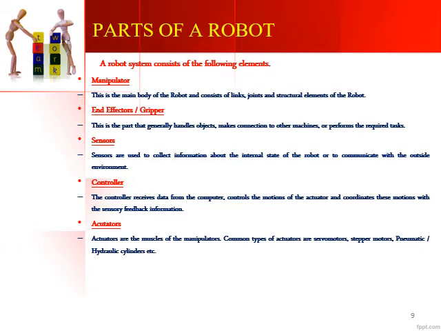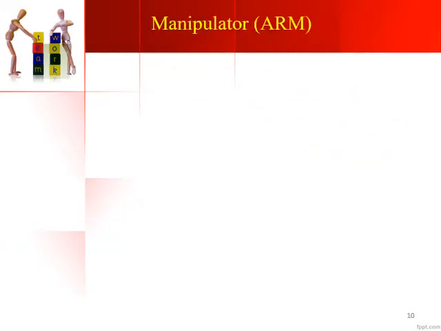And then finally we have the actuators. These actuators are the muscles of the manipulators. The common types of actuators are servo motors, stepper motors, pneumatic or hydraulic cylinders. The one which actually gives motion to the robot is nothing but an actuator. So you can have motors which will give you circular motion, you can have pneumatic or hydraulic cylinders which will give you linear motions, or any other actuators which will give motion to the robots. So these are the basic 5 parts of any robotic system. Let's look at individual parts one by one.